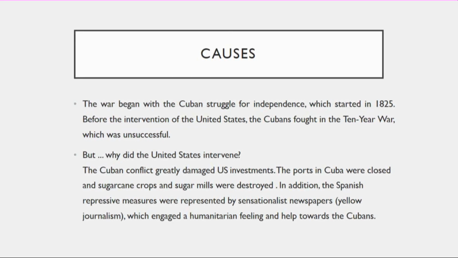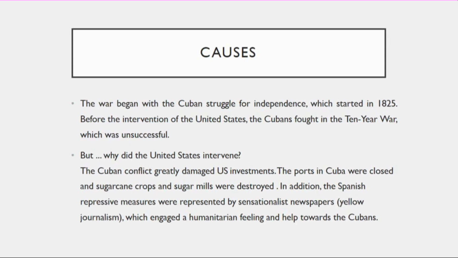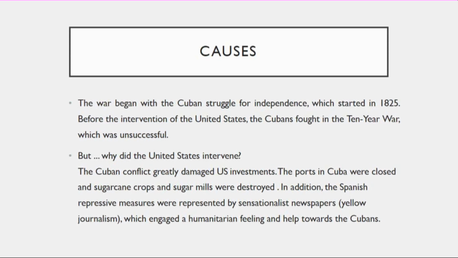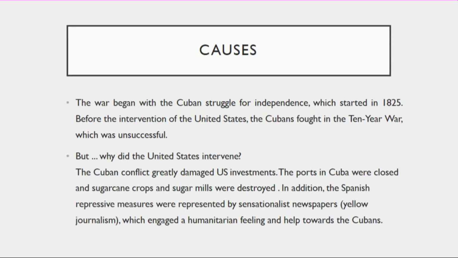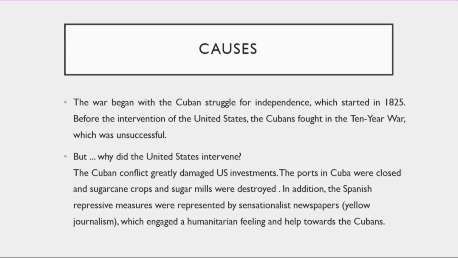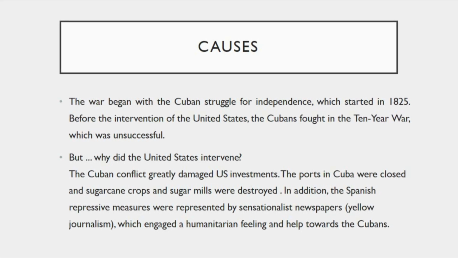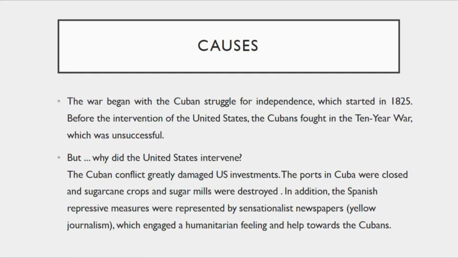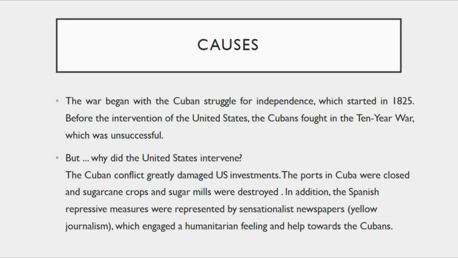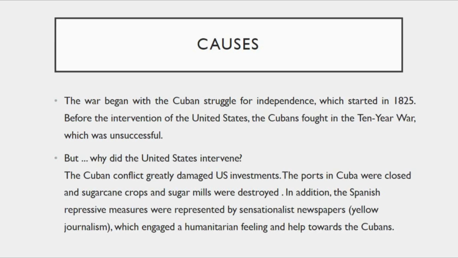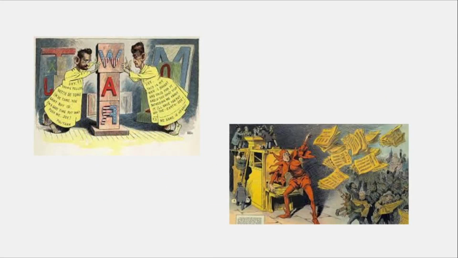The Cuban conflict greatly damaged U.S. investments. The ports in Cuba were closed and the sugarcane crops and sugar mills were destroyed. In addition, the Spanish repressive measures were represented by sensationalist newspapers, yellow journalism, which engaged a humanitarian feeling and help towards the Cubans. These are some newspapers' cartoons that were published in that year.